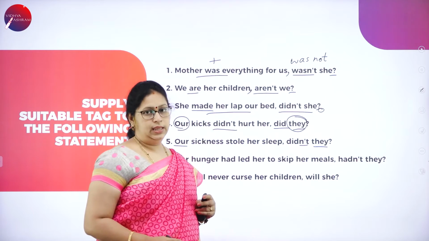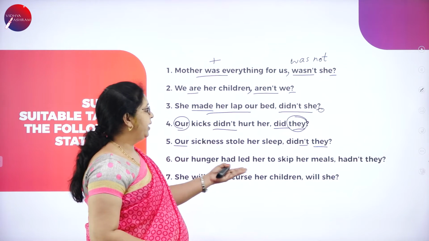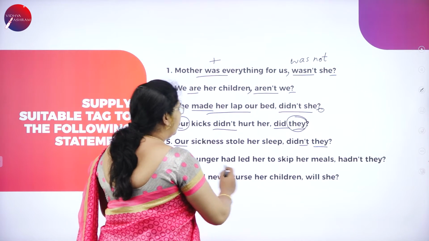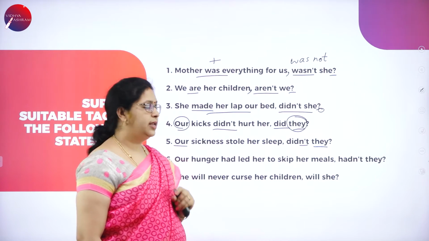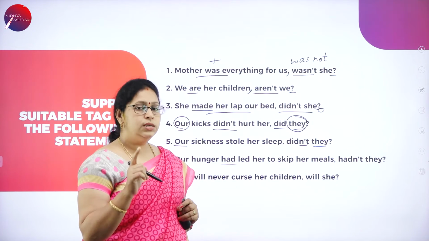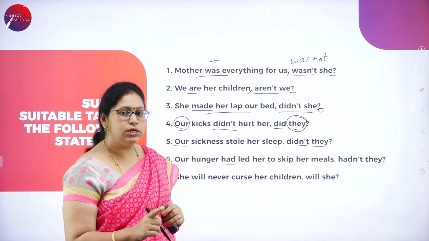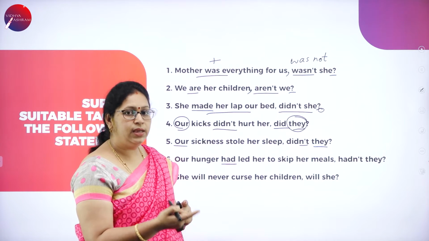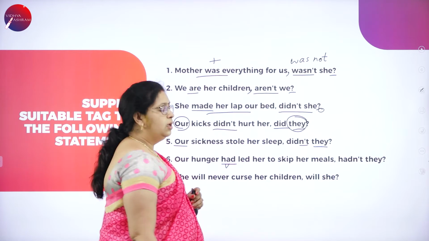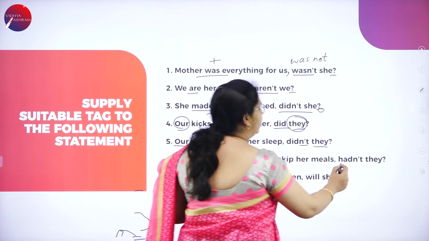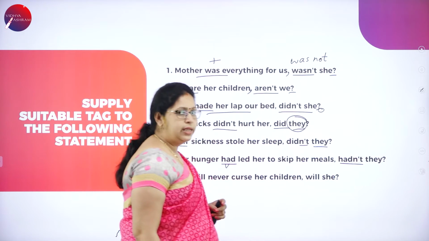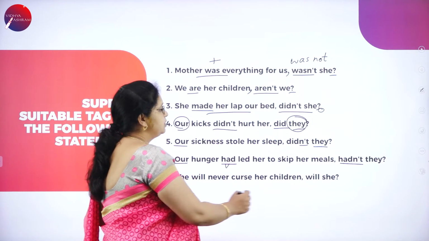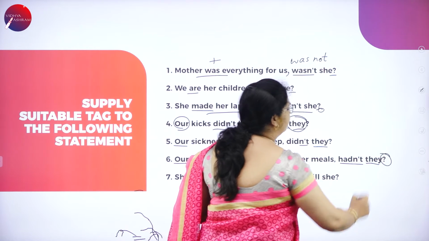Our sickness stole her sleep, didn't they? Our hunger had led her to skip her meals. So is there any auxiliary verb? Yes, there is. That is had. Is the statement negative or positive? This is positive, so the tag should be negative. Using the auxiliary verb and making it negative, it becomes hadn't. Again, our becomes they, and a question mark.